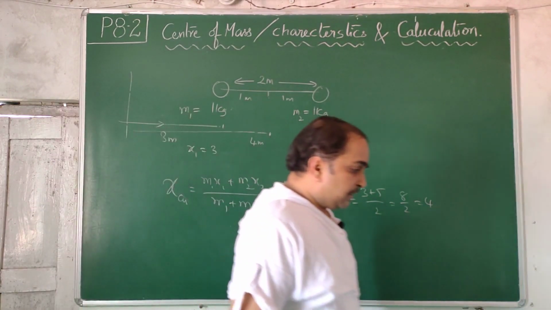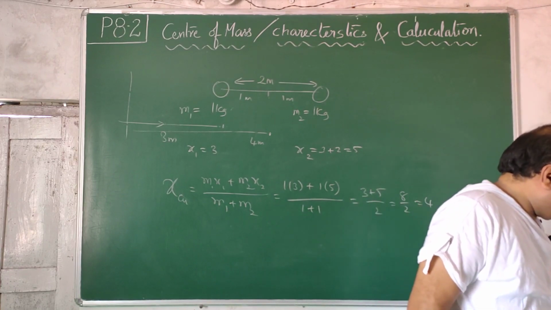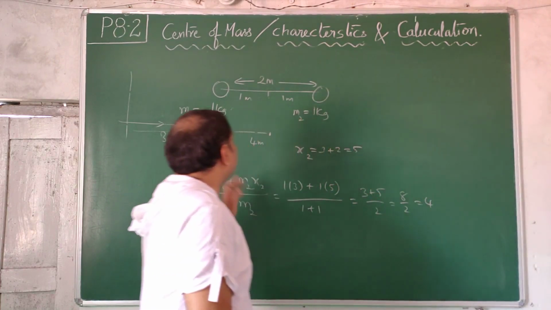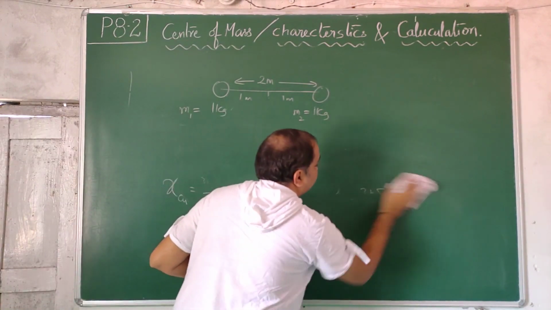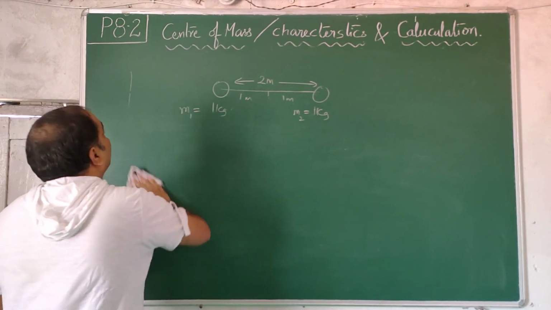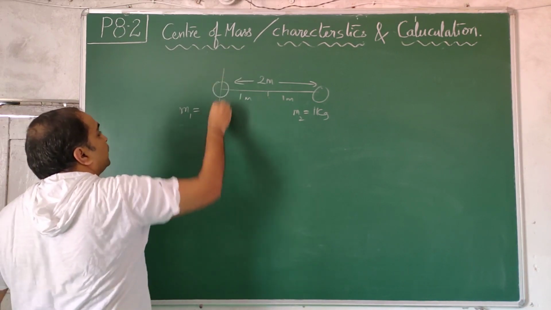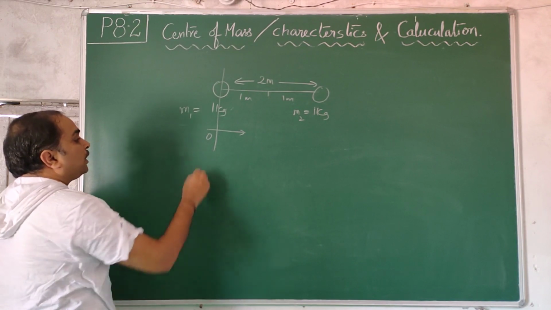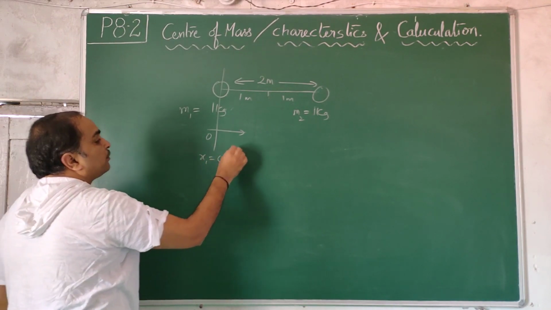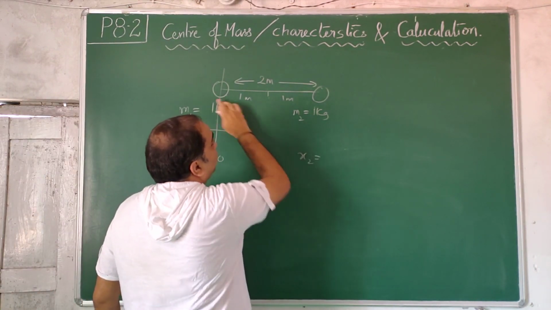But this way we generally don't take origin somewhere else. We take origin as one of them. Then what happens we will see. Same question. If this is origin and from here I measure the distances, x1 will be on the origin and x2 will be after 2 meters.